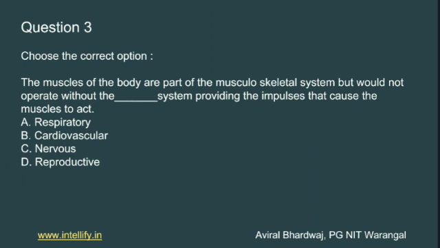Next question: choose the correct option. The muscles of the body are part of the musculoskeletal system but would not operate without that system providing the impulse that causes the muscles to act. The four options given are respiratory, cardiovascular, nervous, or reproductive.